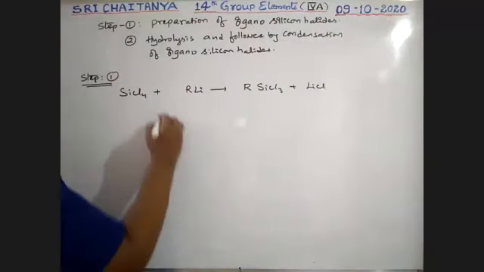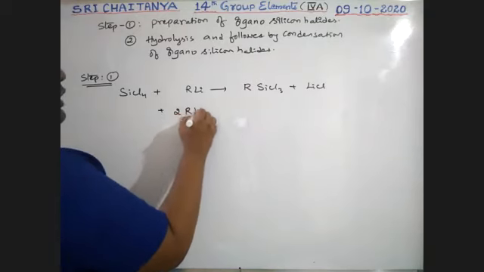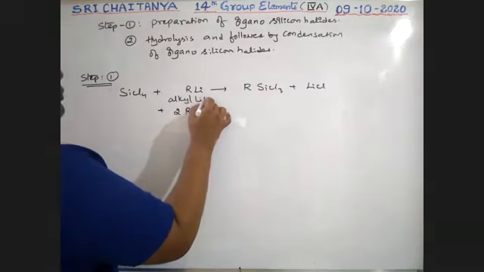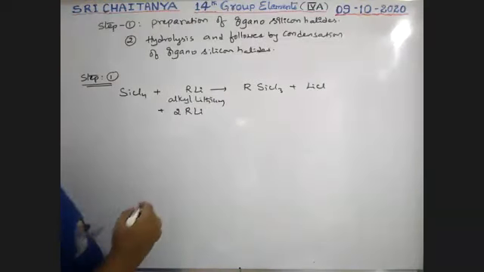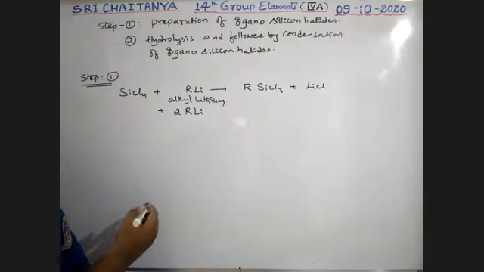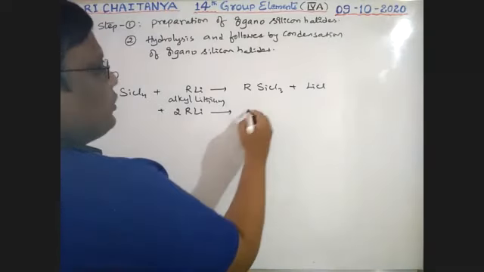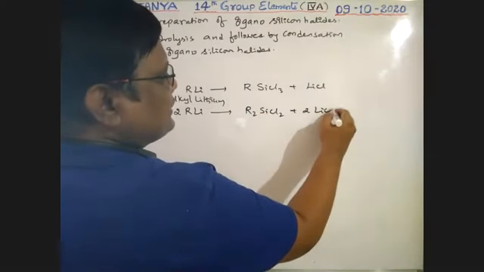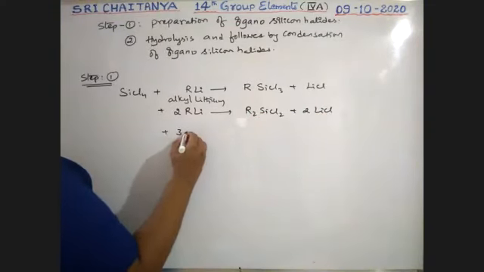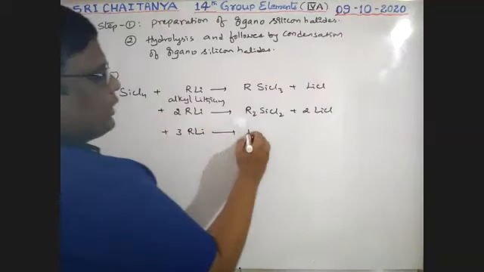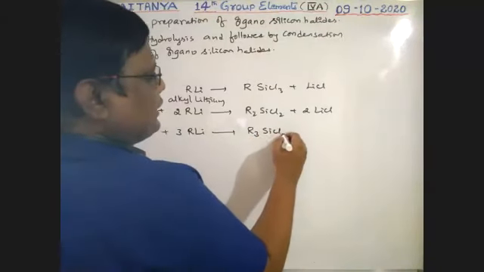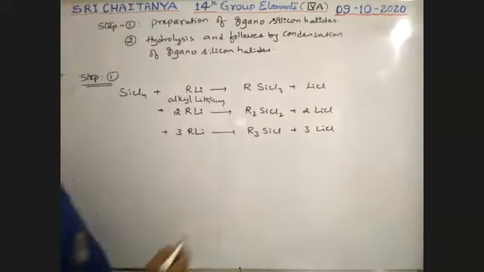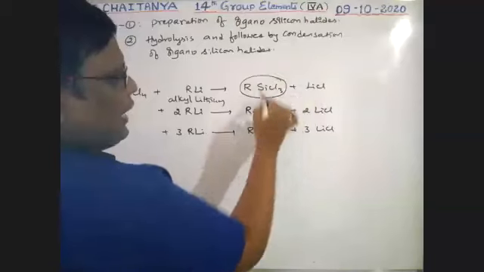For example, if it reacts with 2 moles of alkyl lithium, most important compound, boys, that gives R2SiCl2 plus 2 LiCl. If it reacts with 3 moles of alkyl lithium, that gives R3SiCl plus 3 LiCl. So these are all organosilicon halides.